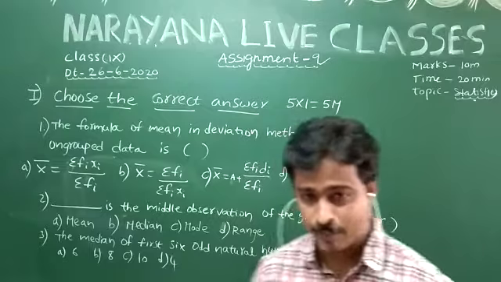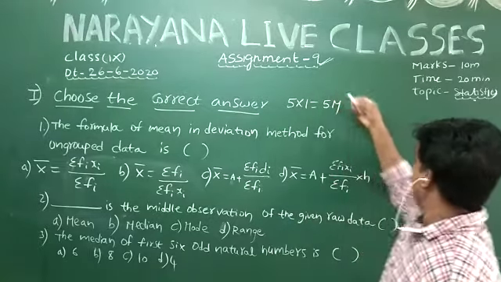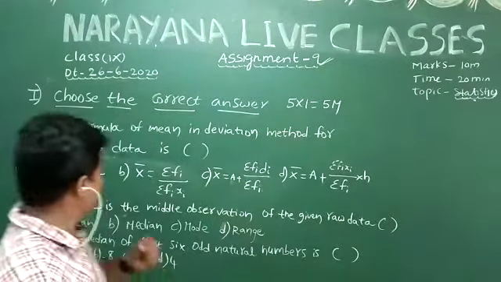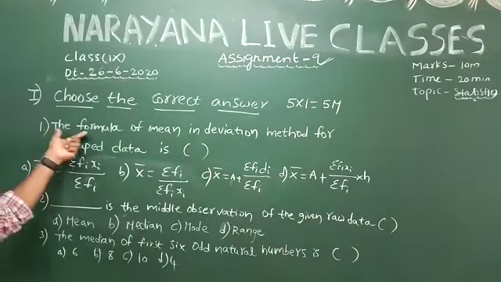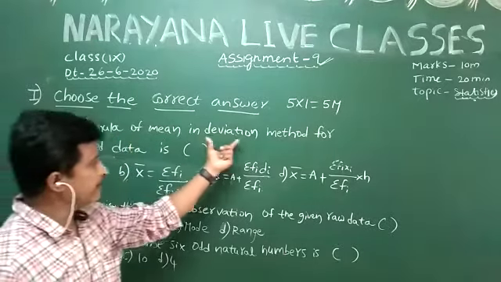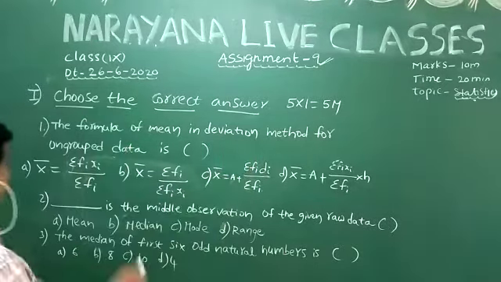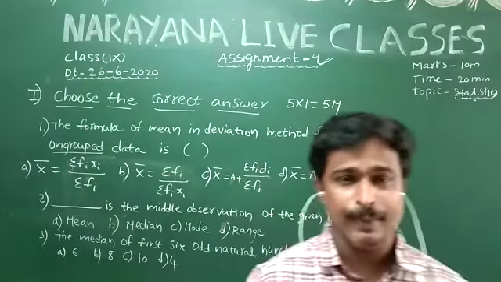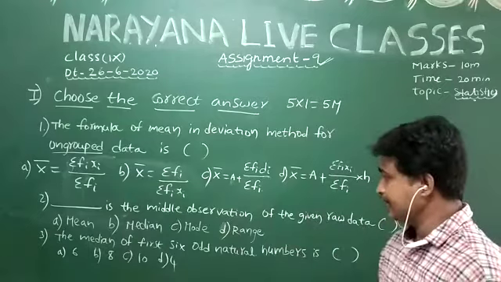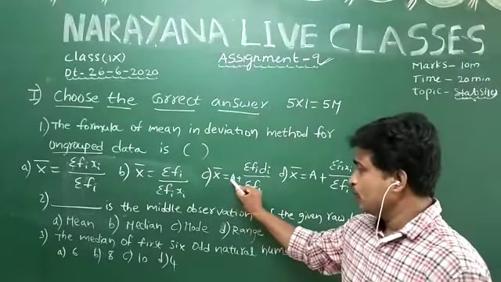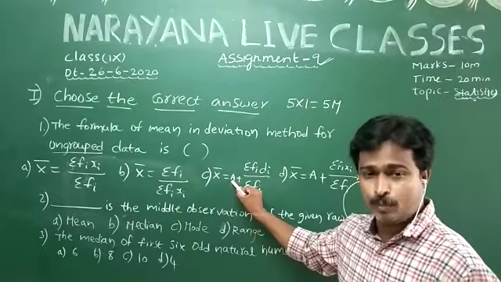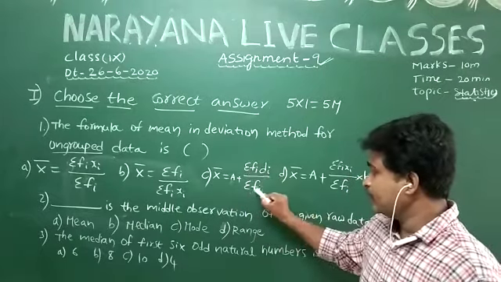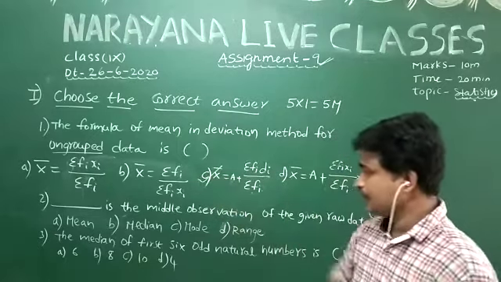Today I am going to explain assignment number 9 in the statistics chapter. Coming to question number 1. The question is the formula of the mean by the deviation method for ungrouped data. Here he is asking for the mean for ungrouped data by the deviation method. The formula for this is mean x bar is equal to a plus sigma fi into di by sigma fi, where a is the assumed mean. So this is the answer option.